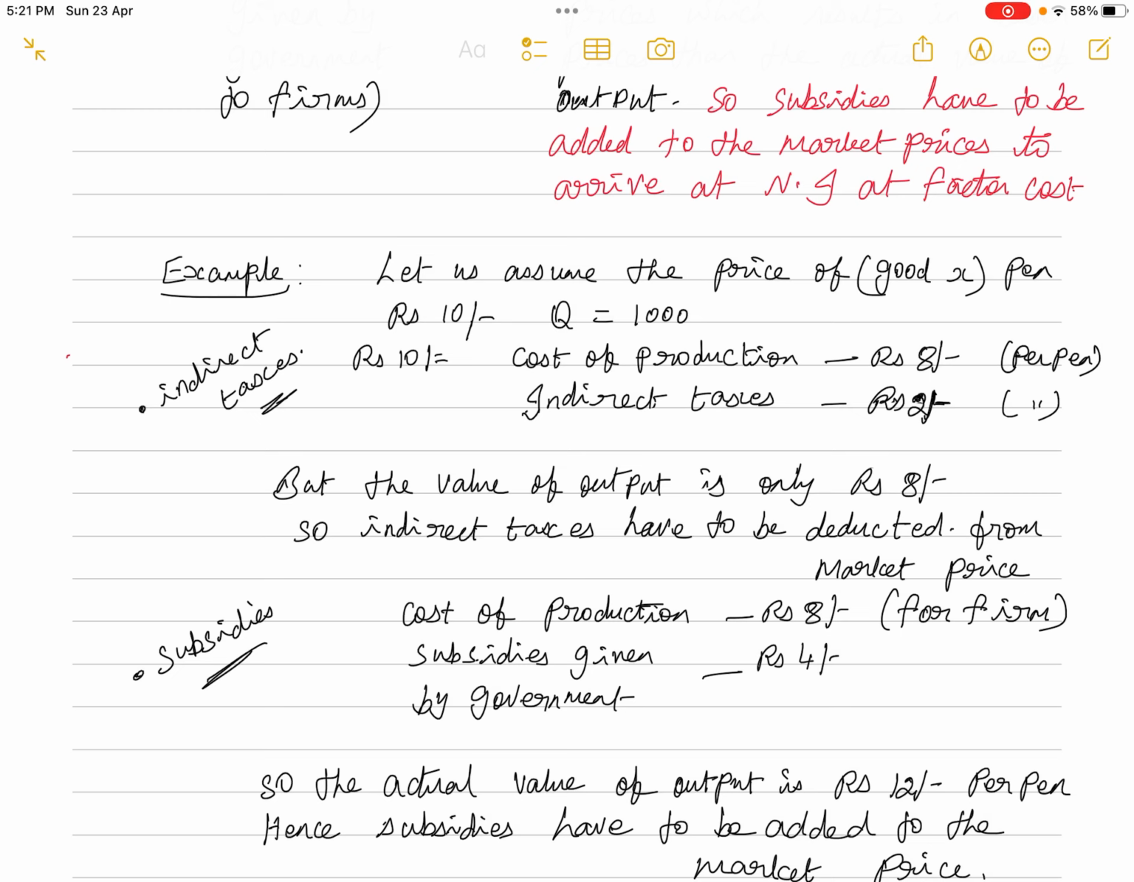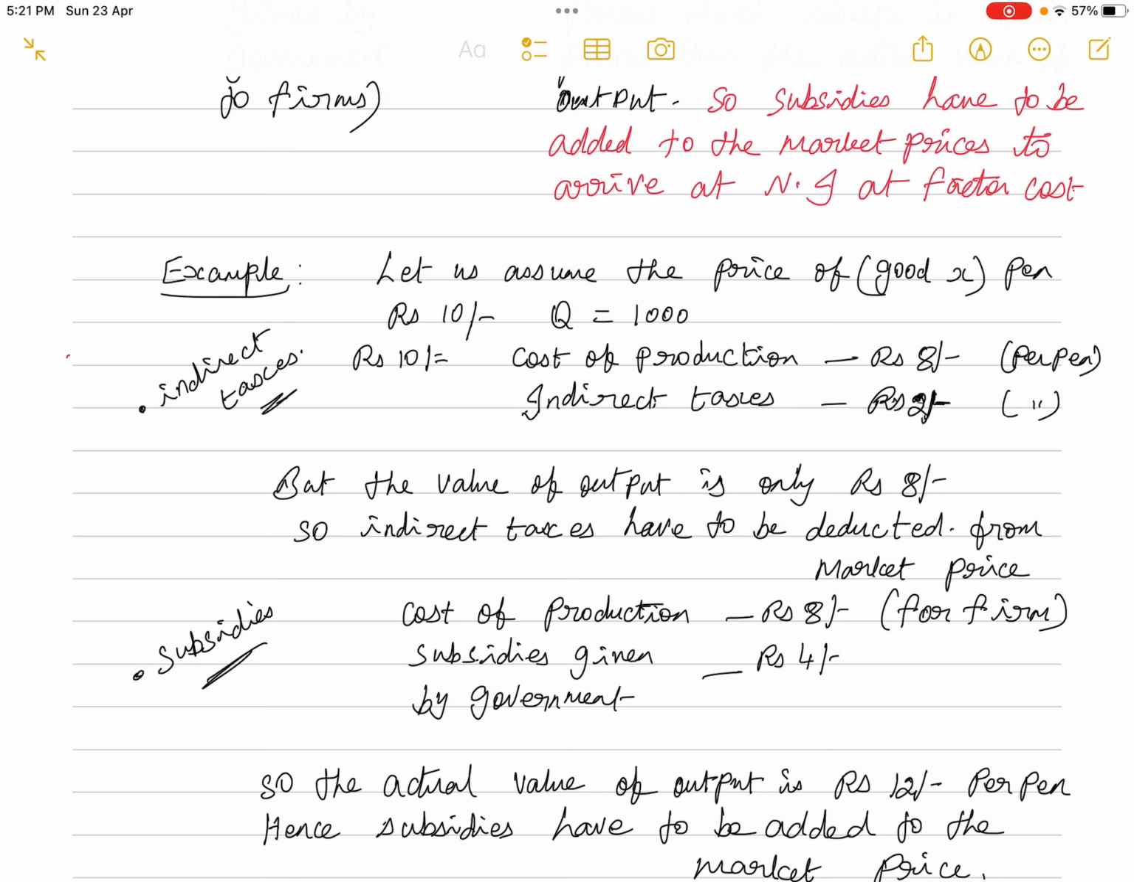So I am taking the same example, pen. We have already taken pens at 10 rupees. So let us assume the price of the good, that is the pen, is rupees 10, and the quantity is 1000. Now, this 10 rupees is the price per pen. Let us assume the cost of production for the producer is equal to rupees 8. That is whatever rent he is paying, whatever wages he is paying, whatever interest he is paying, plus his